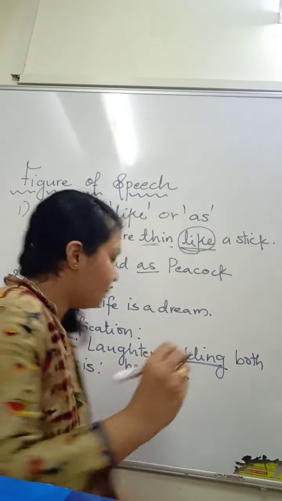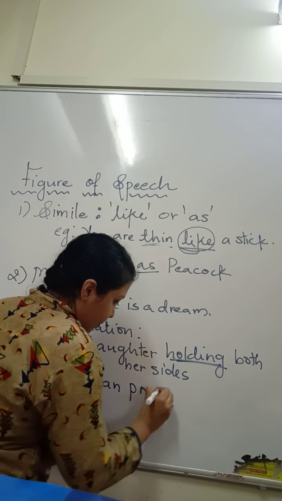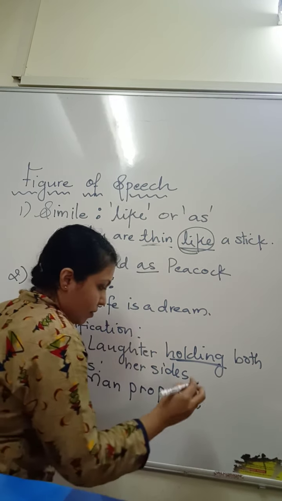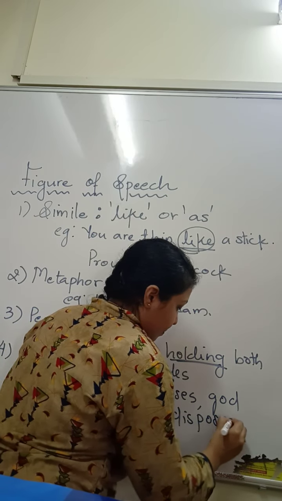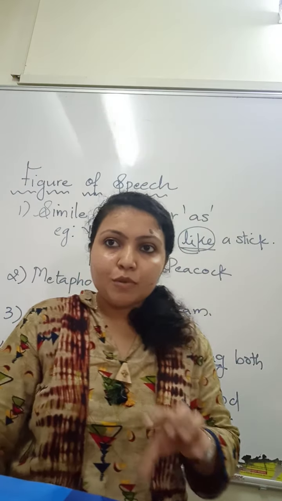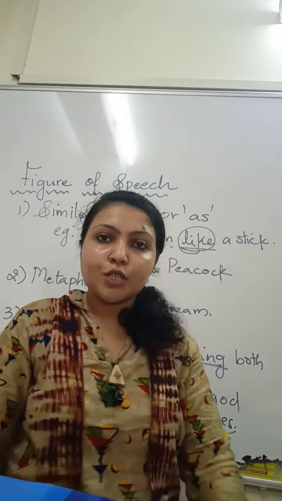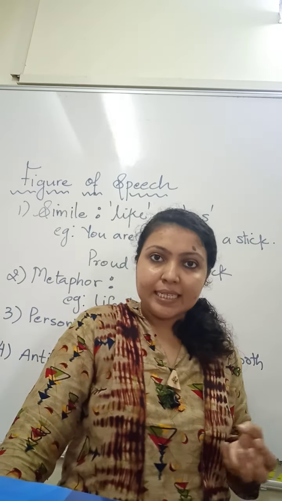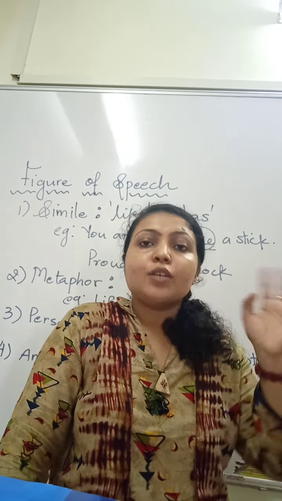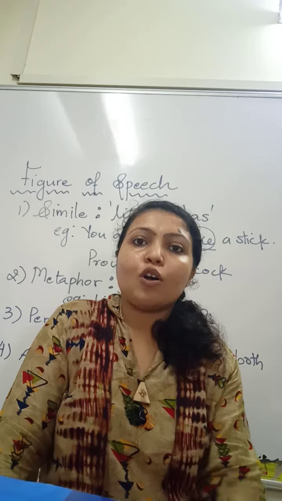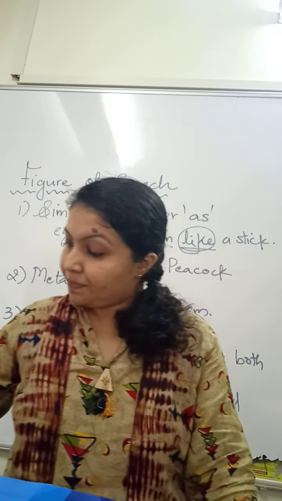For example, man proposes, God disposes. Propose, dispose, opposite words. Same way, suppose in a sentence happy and sad, both are used, both are opposite words. So any sentence which has opposite words in it is said to be antithesis.